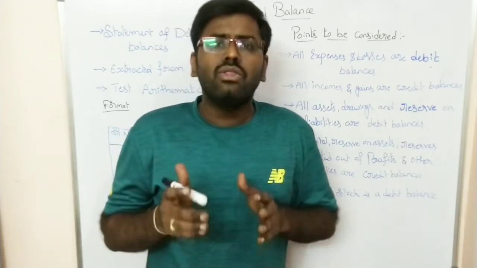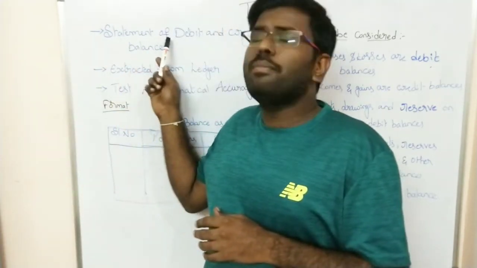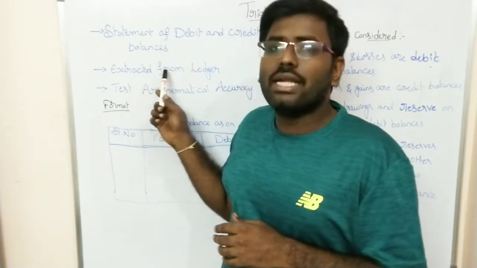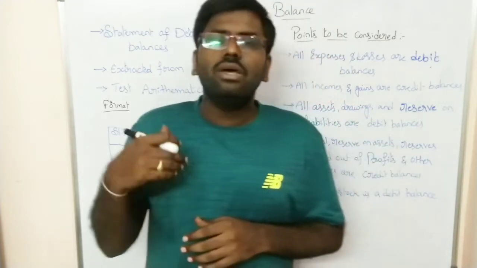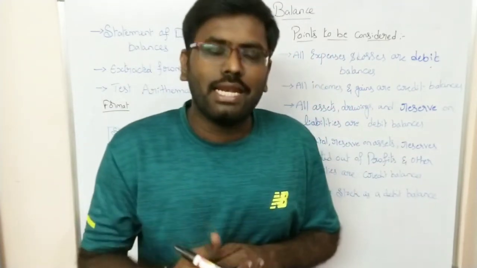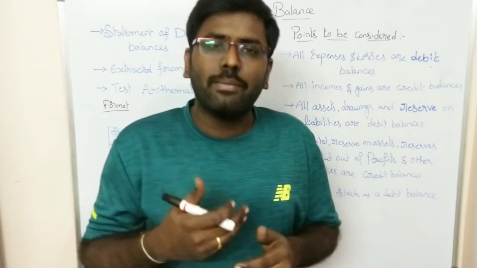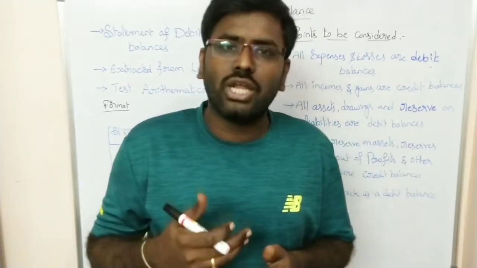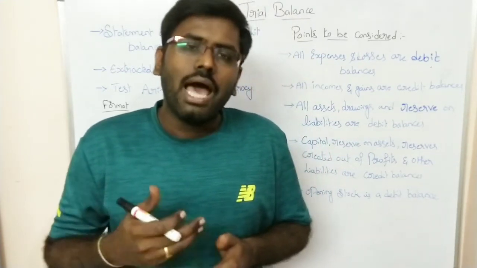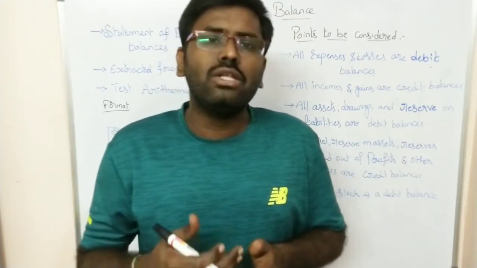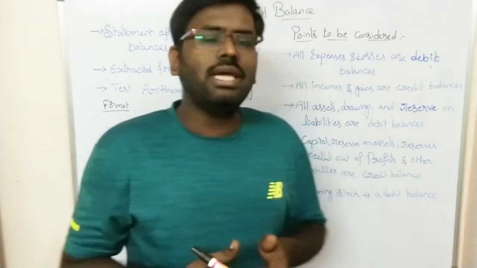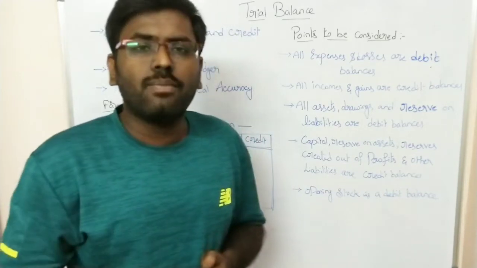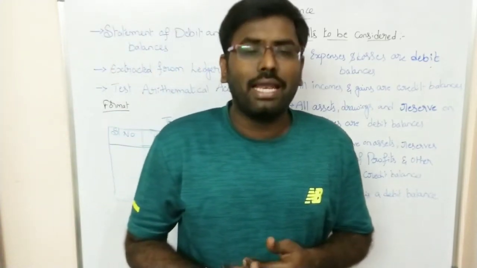So trial balance is a statement of debit and credit balances which are extracted from the ledger. Means the balances present under the ledger accounts will be extracted and then written under the trial balance. So that is the meaning as well as the concept of the trial balance.